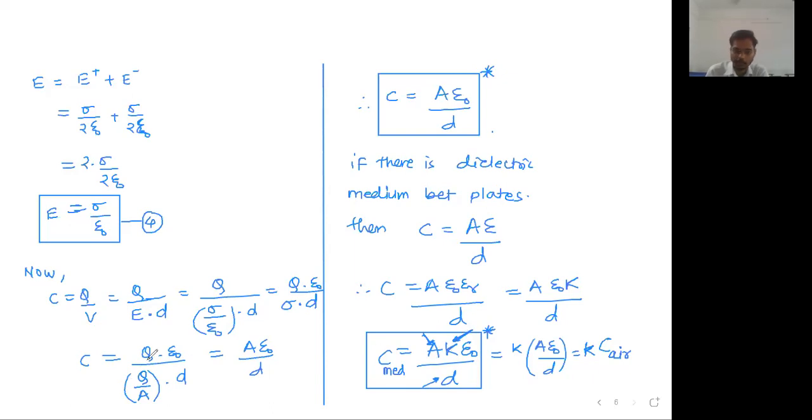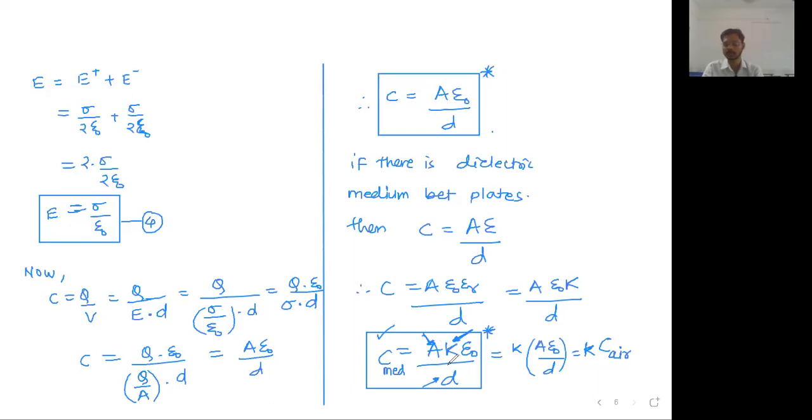The capacity does not depend on charge. Charge gets cancelled. Capacity also does not depend on the potential difference V. Let there be charge on the plate or let there be no charge on the plate, in both cases capacity is going to be this. Charge will be zero, potential will be zero, but capacity will be non-zero. It is defined: A K epsilon 0 upon d. Capacity does not depend on charge. Capacity does not depend on potential difference.